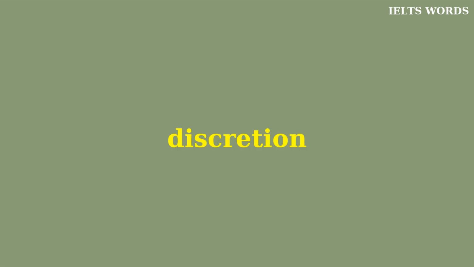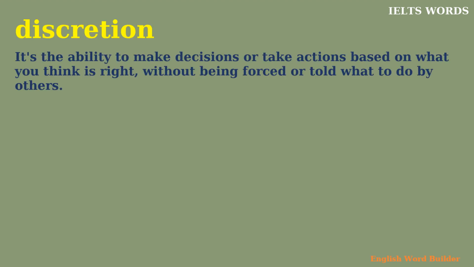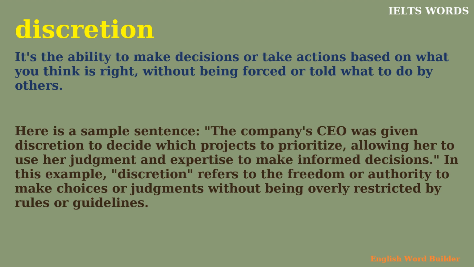Discretion. It's the ability to make decisions or take actions based on what you think is right, without being forced or told what to do by others. Here's a sample sentence. The company's CEO was given discretion to decide which projects to prioritize, allowing her to use her judgment and expertise to make informed decisions. In this example, discretion refers to the freedom or authority to make choices or judgments without being overly restricted by rules or guidelines.